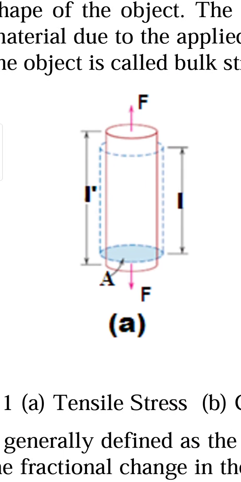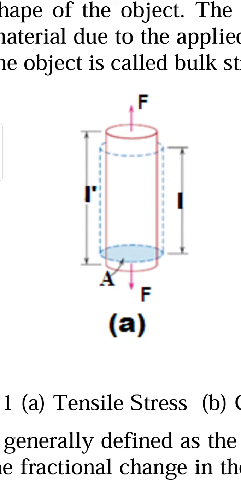For example, if we take the figure here, we have applied a force F at the bottom. As a result, the restoring force is generated in the top of the object, and as a result of this tensile stress, the length of the material is increased from L to L prime. So here the original length is L, our initial length, and the final length is L dash now.